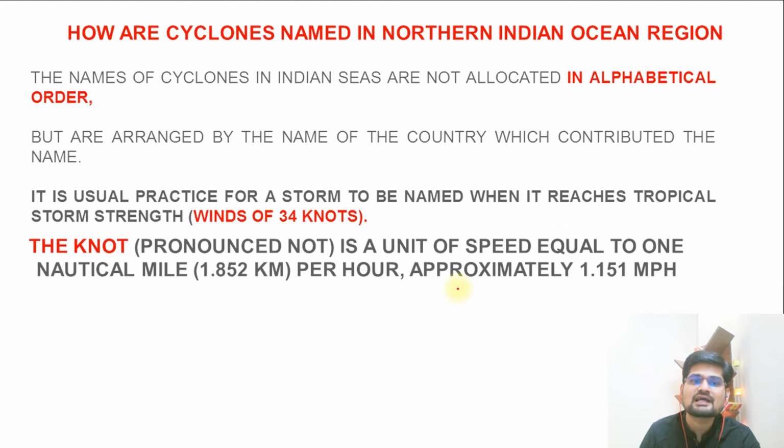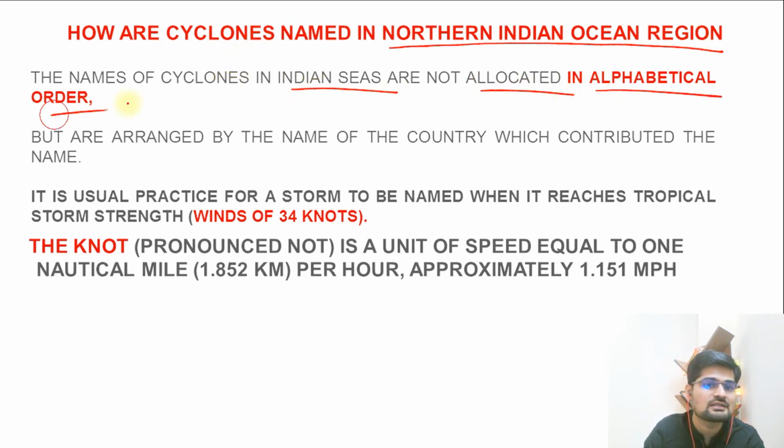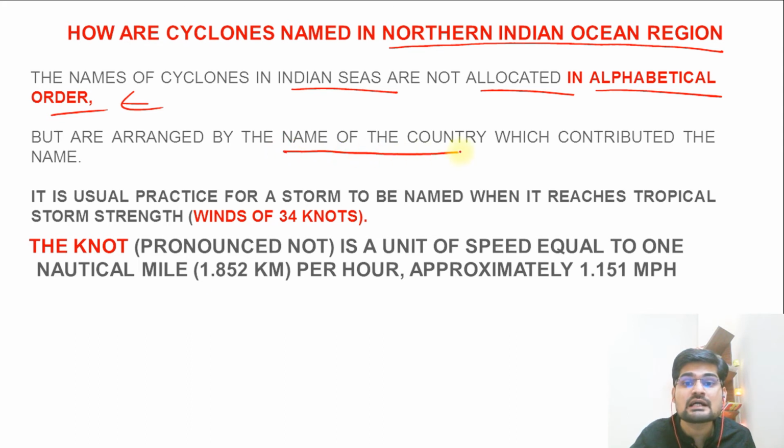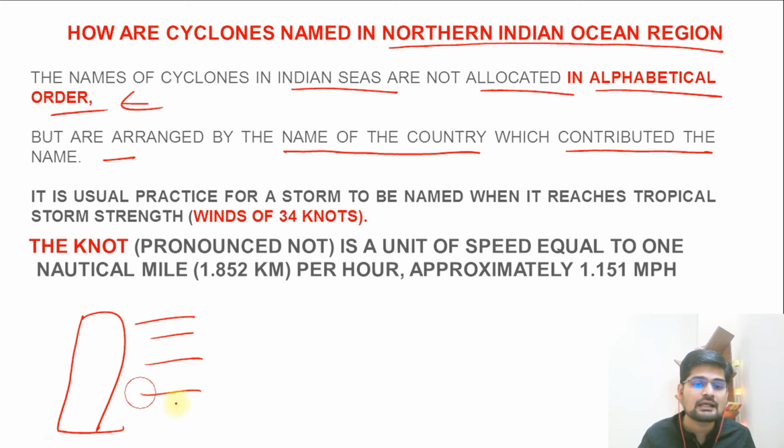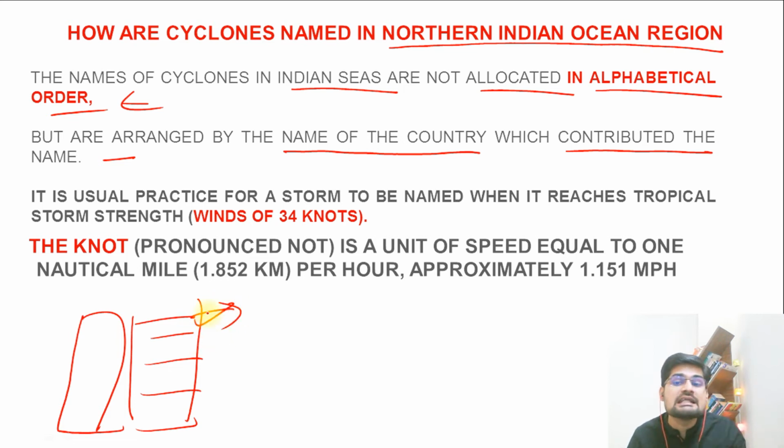Now the question is how cyclones are named in the Northern Indian Ocean region. What happens in the Indian Ocean context? The names of cyclones in Indian seas are not allocated in alphabetical order. This is the first point to remember. It's not alphabetical. Then what is it? They are arranged by the name of the country which contributed the name. We have several countries which contribute names, and accordingly it is set that when the next one is coming, it is this country's turn, so they will provide the name. So it is country wise.